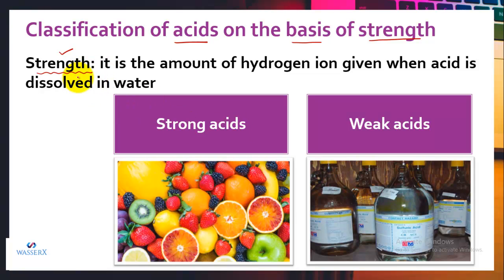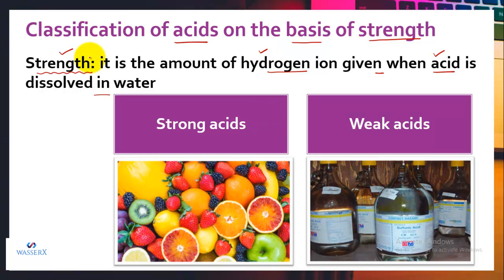If I talk about strength, that means the number of hydrogen ions given when an acid is dissolved in water. We know that when we dissolve an acid in water, it produces hydrogen ions. How many hydrogen ions it can actually produce is called the strength of an acid.